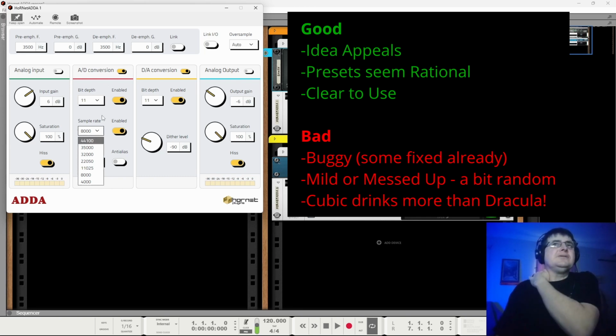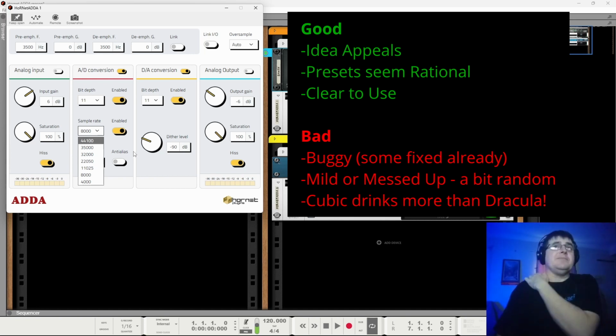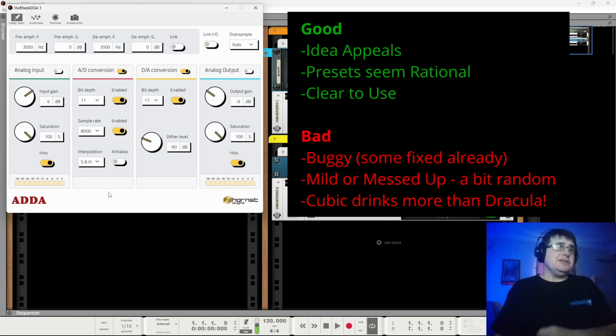So some more numbers and some more models, or even being able to say, this is this device emulated here, could be nice. I don't know whether many people are going to be saying, I want to emulate this particular model. It is clear to use. As I said, Hornet's approach to their workflow is generally really clear. That's a thing that I do like a lot about their product range.